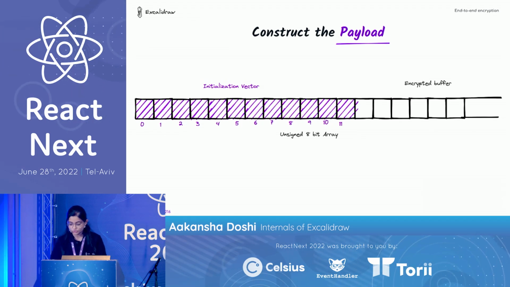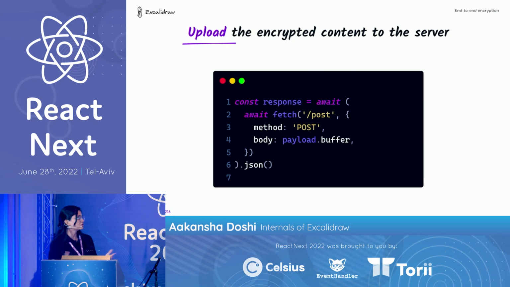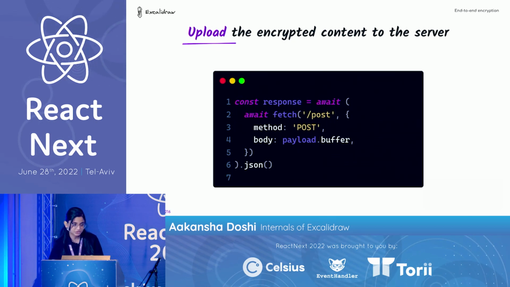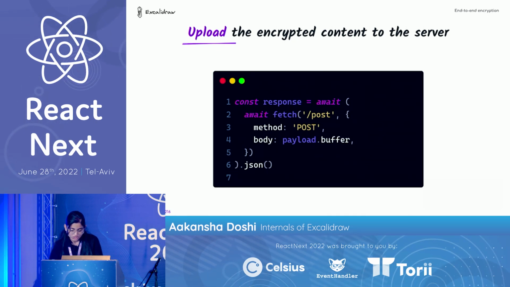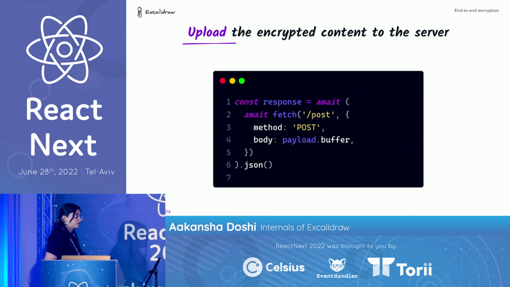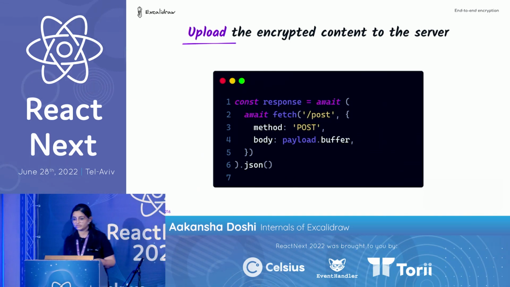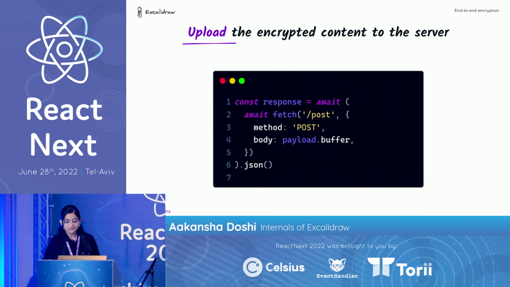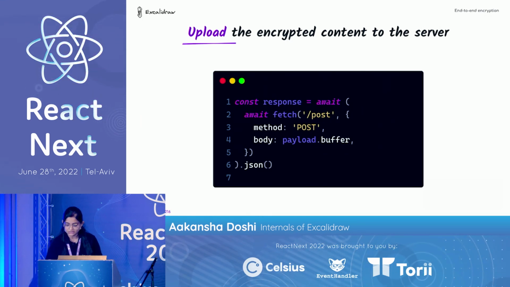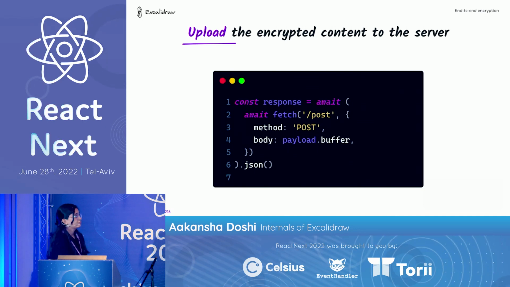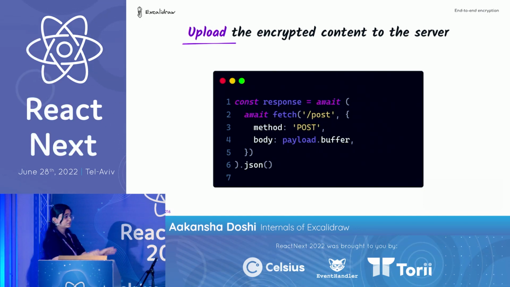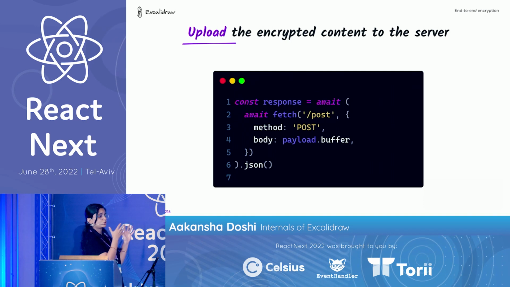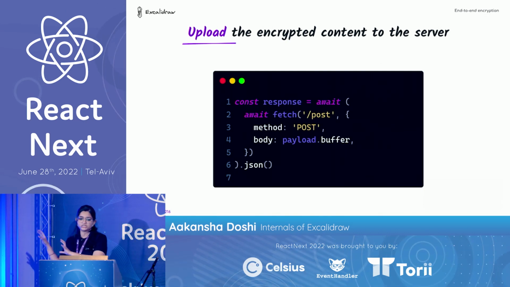So let's just upload it to the server. Just do the API call and upload it. This is pretty straightforward. So now the backend part is done. Your blob is now uploaded to the server with the IV. Now we still need to generate the link, right? For that, we need the encryption key, but the encryption key is still a crypto object, a CryptoKey.